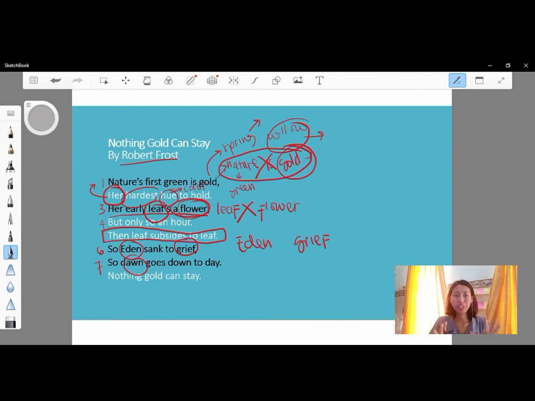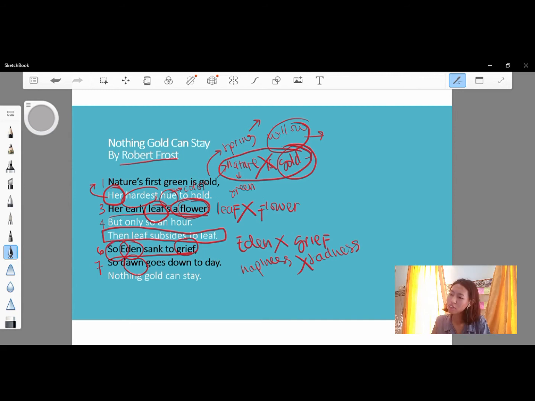So the word Eden here refers to happiness, and then Frost put grief here in one sentence, so it must be an example of paradox, because grief has a relation with sadness, and that is a contradiction with happiness. This is not the same. That is why I say the sixth line is also an example of paradox.